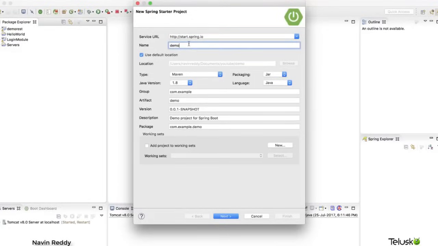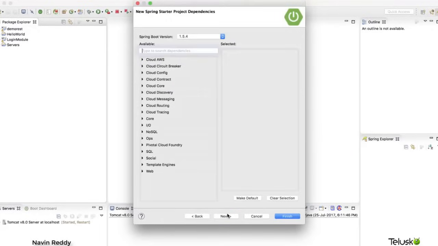Here, I will mention my project name as Spring Boot REST, because this is not just a REST project. This is a Spring Boot REST project, and we'll mention the group ID. We'll say com.telusko. Okay, everything is set. Let's click on next.